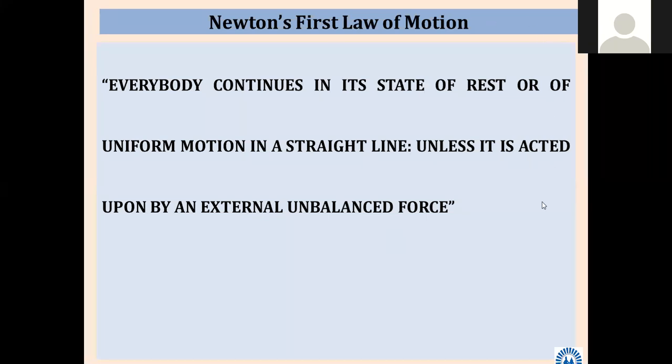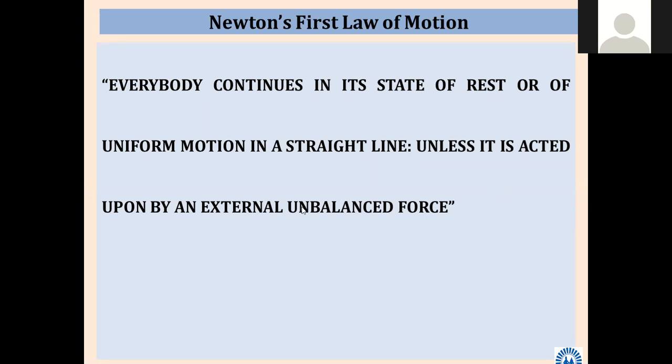Almost correct. Sir, property of body in which body tends to continue its work. Okay, almost correct, but not 100%. Who will tell 100%? The tendency of the object to change its state of rest or motion in a particular direction by itself. Okay, it is the tendency. Almost 99% it is correct. Whosoever has given the answer, so it is a tendency.